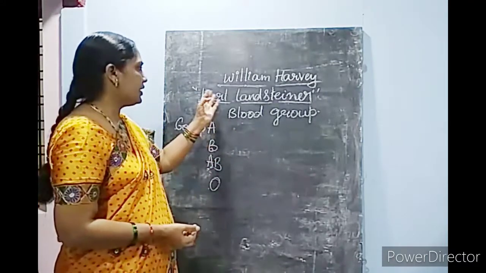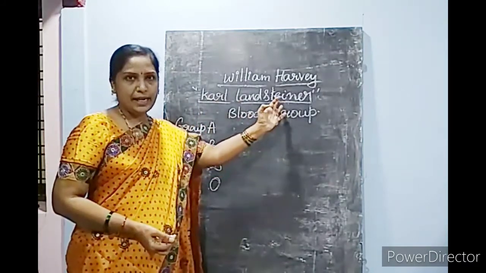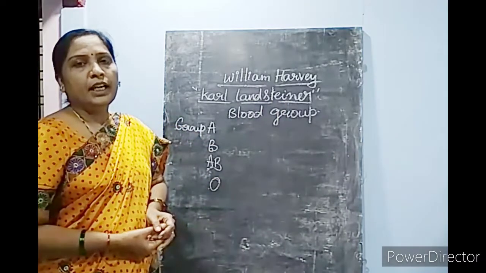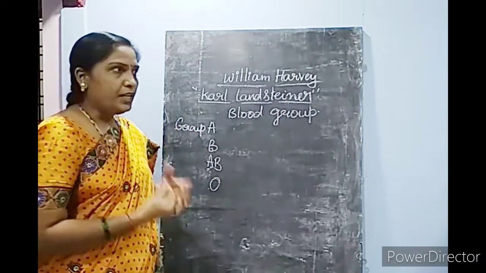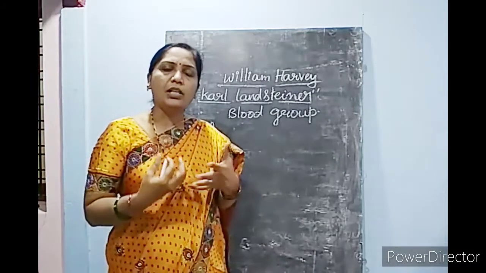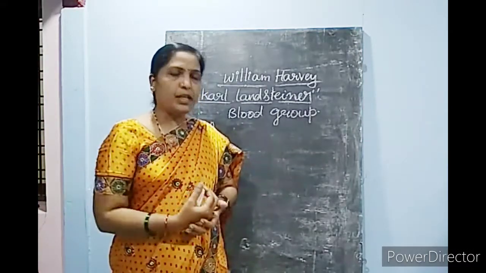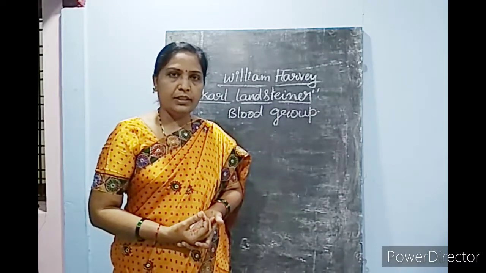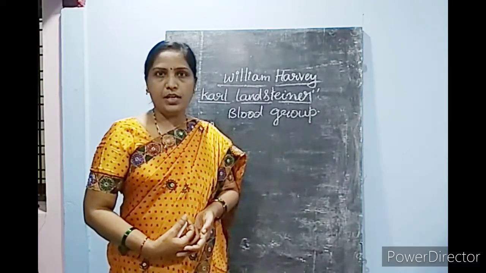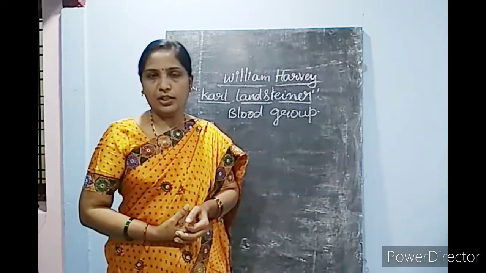So that was first identified by Carl Landsteiner. And he said, if any person has excess loss of blood because of any accident or any wound,